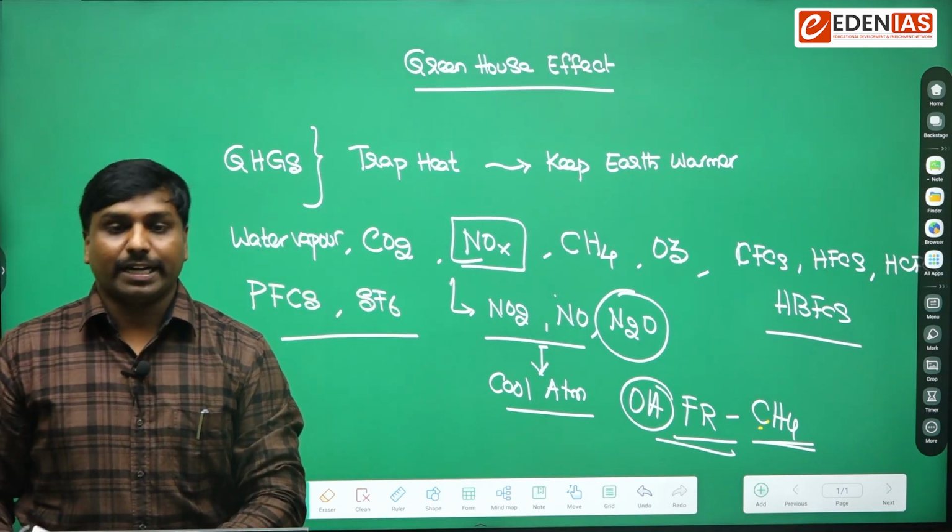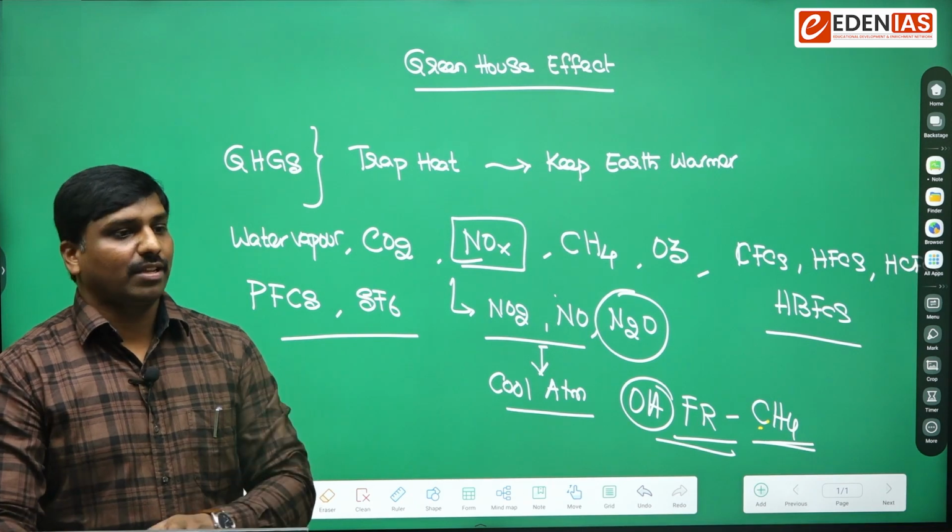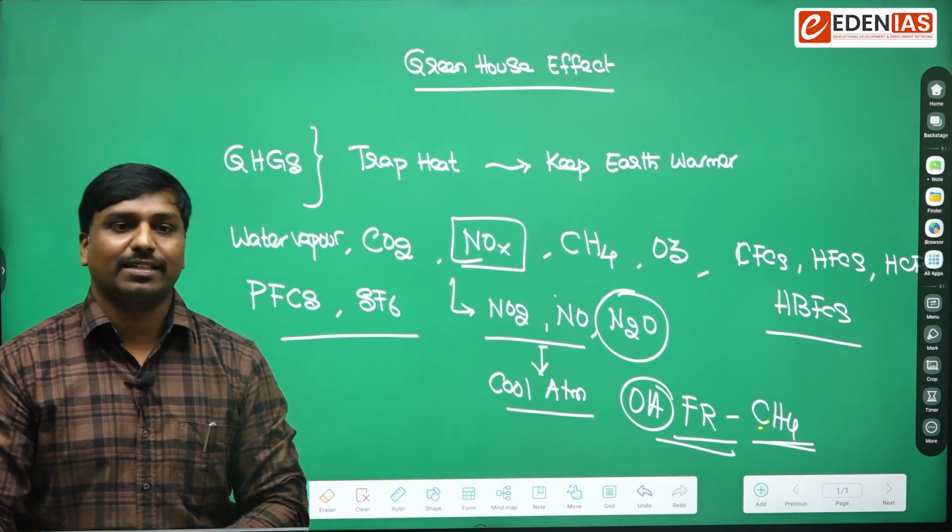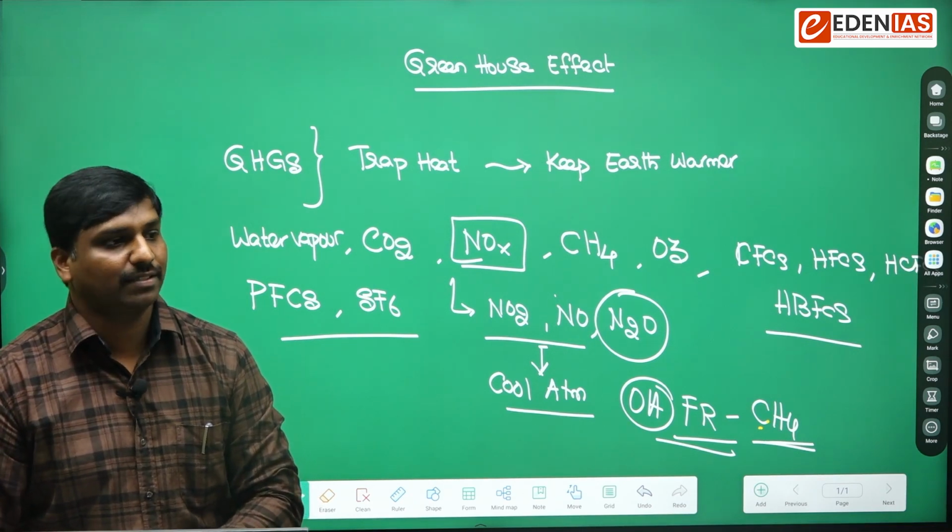Okay, and now here, what is the process or how will this greenhouse effect occur? We have to understand this also.